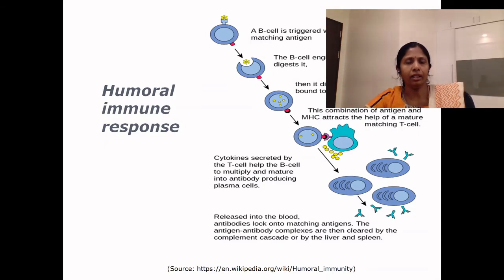On the other hand, the memory B cells, which are also produced by antigenic stimulation of the mature B cells, are comparatively smaller in size. They are stored and circulate in the body fluids. They come into action when there is a second or future encounter with the same antigen in the life of that particular individual.